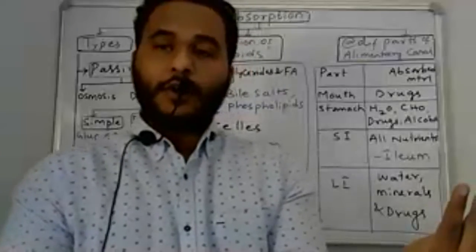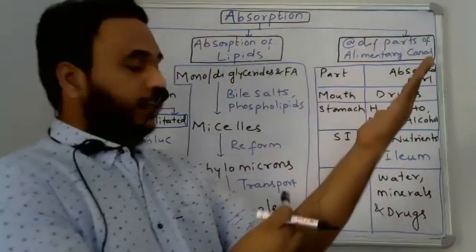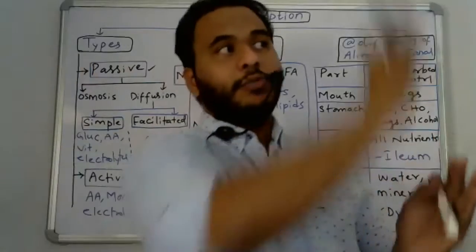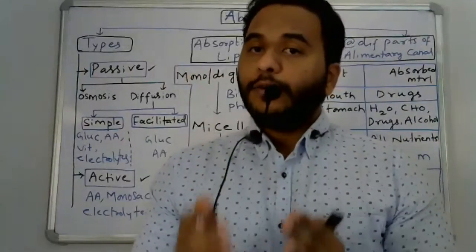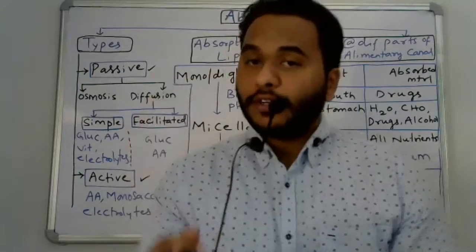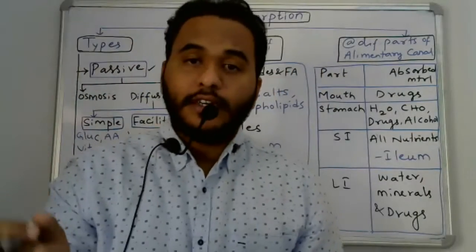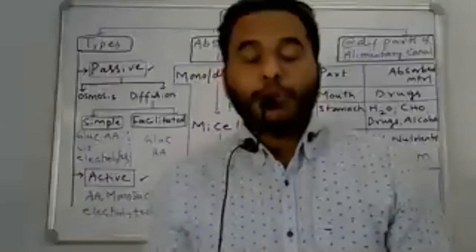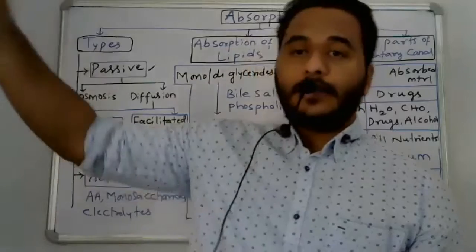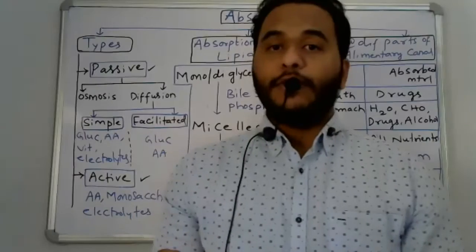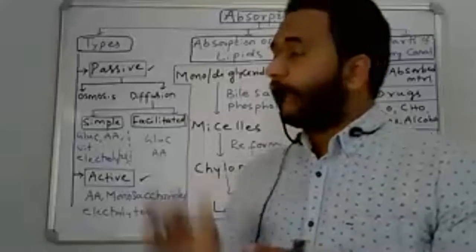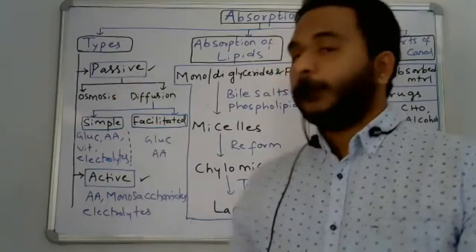We need energy to pull it up. That means active transport needs energy supply. From lower concentration to higher concentration, the transport of substances needs energy supply. Then only the transport will take place. That is active absorption. Hope you understood the difference between passive and active absorption.